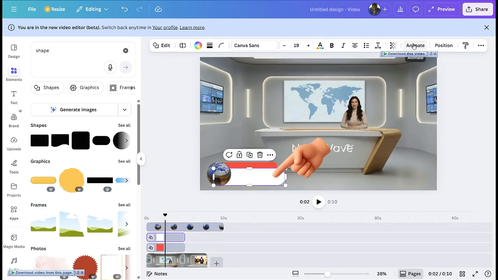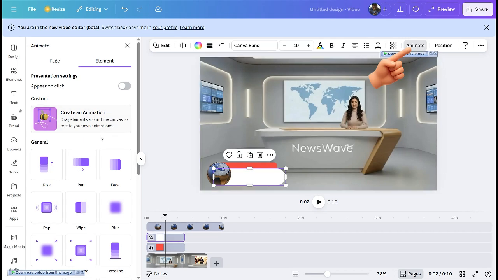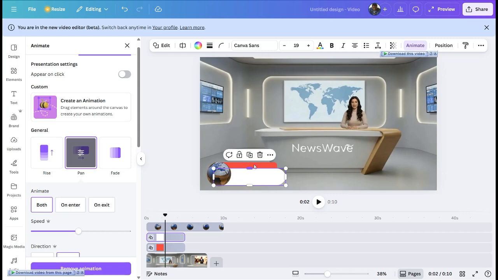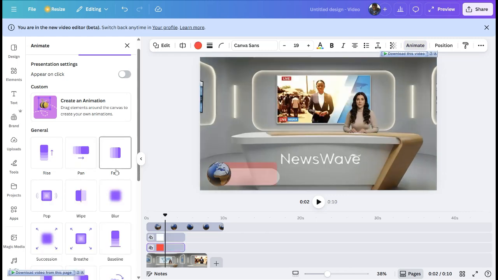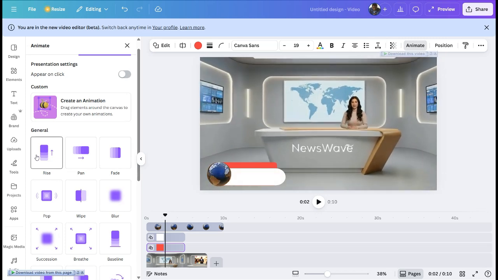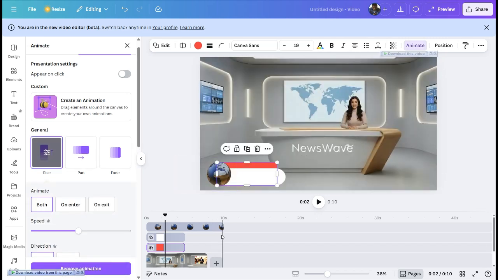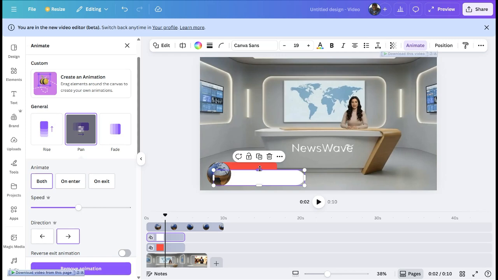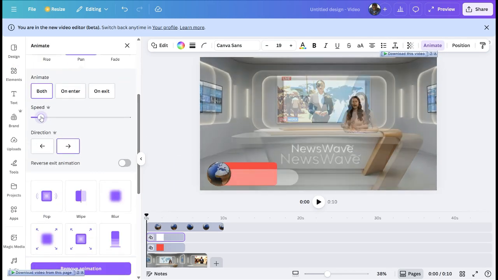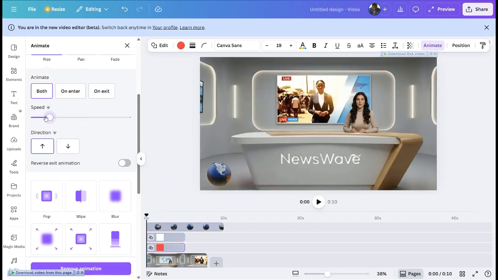I'll select the white shape under the globe, then click on animate. Then by the left hand side, I'll select pan. And I'll do the same thing with the red one. Select the red one, click on rise. Okay, these are the two different animations that I want it to be running on. Now I'll click the white one again and I'll reduce the speed. I'll pull down the speed so that it can be slower when it plays out.